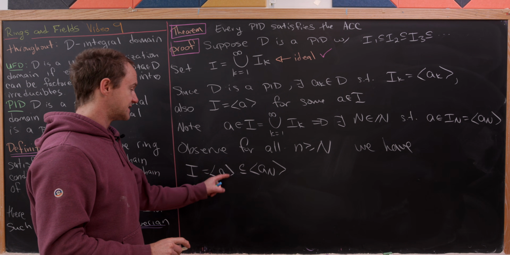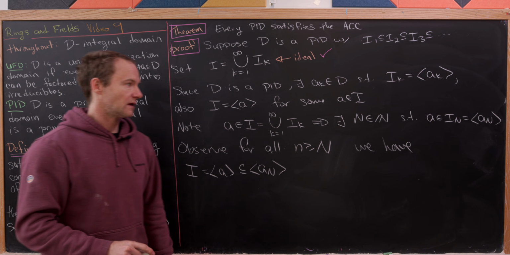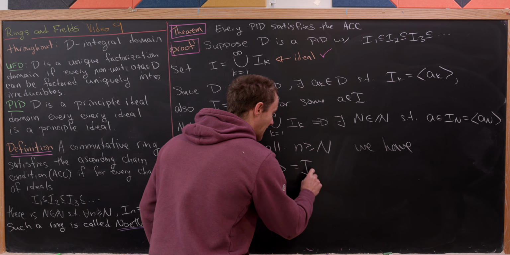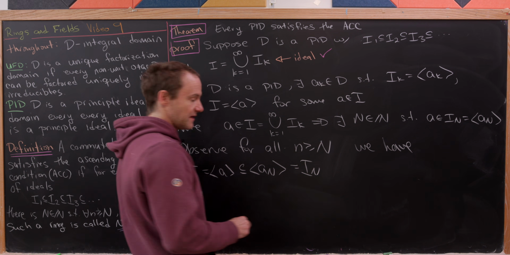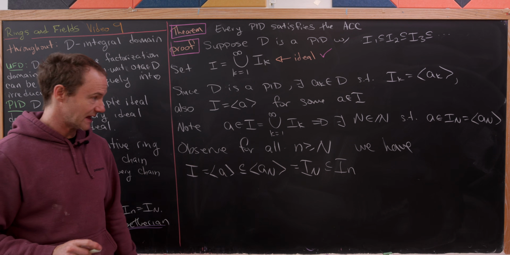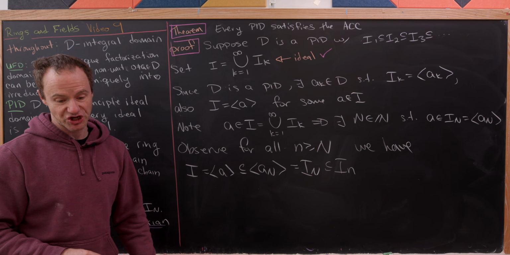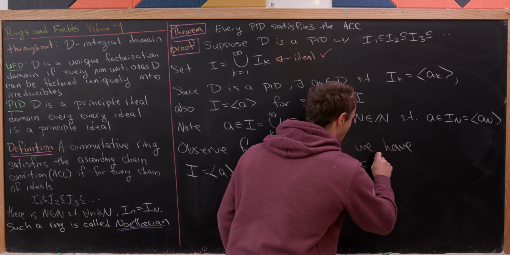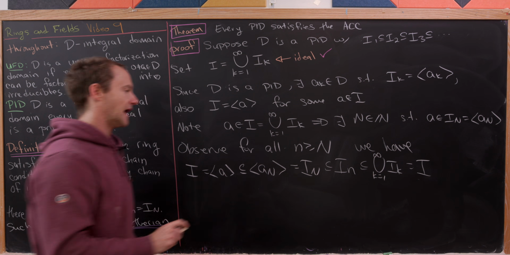And that's because this little a is in the ideal generated by A sub n. So that kind of goes without saying, but that's equal to I sub capital N. But then that's contained inside of I sub little n, because little n is bigger than or equal to capital N, and we've got our chain. But that's contained inside of the union of all of these, but that's equal to our I.